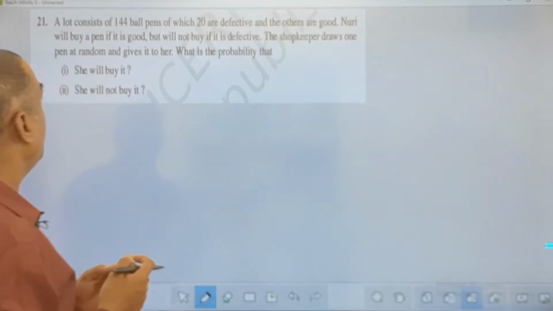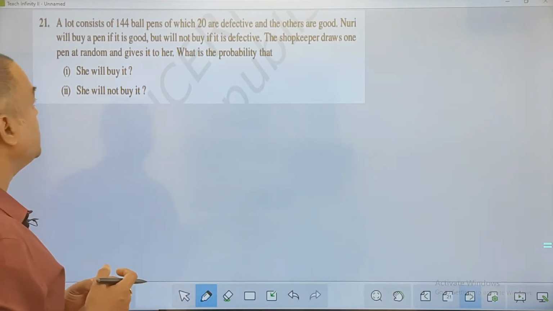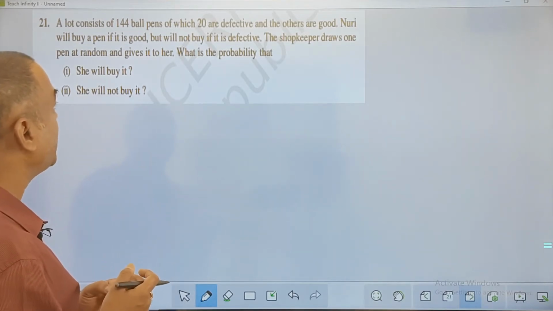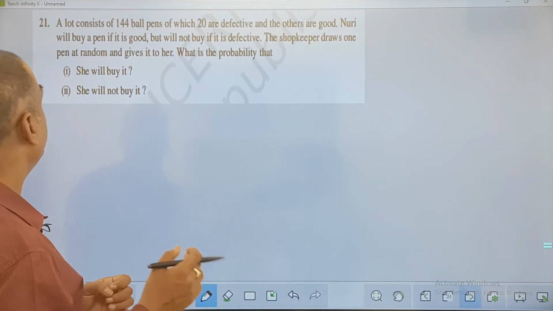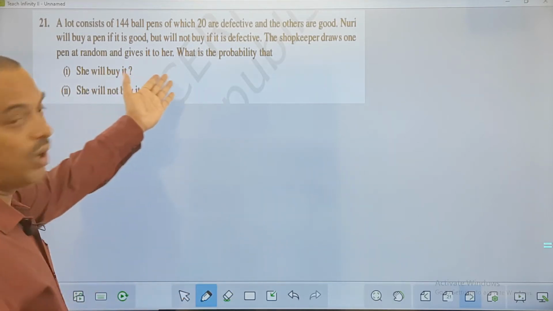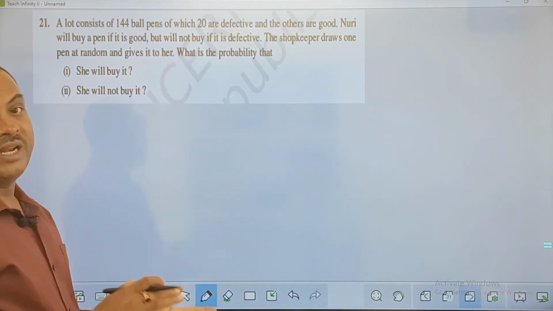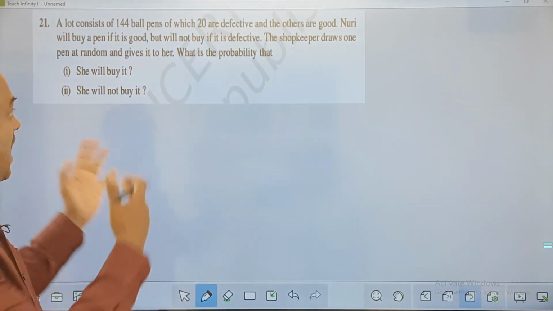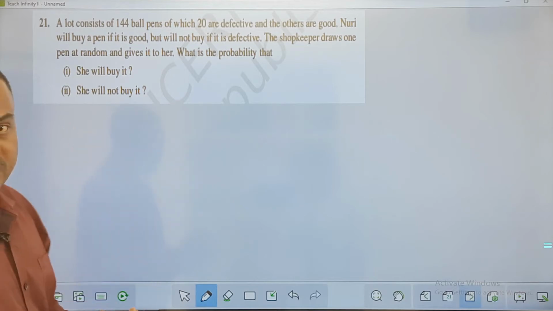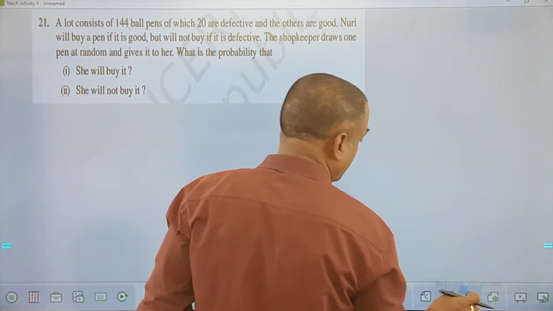Next question. A lot of 144 ball pens, of which 20 of them are defective and the others are good. Noori, I think you already did this kind of question. Out of 144, 20 are defective. So your remaining 124 have to be good ones. And based on that, you have to answer this question. I think this you can try by yourself.